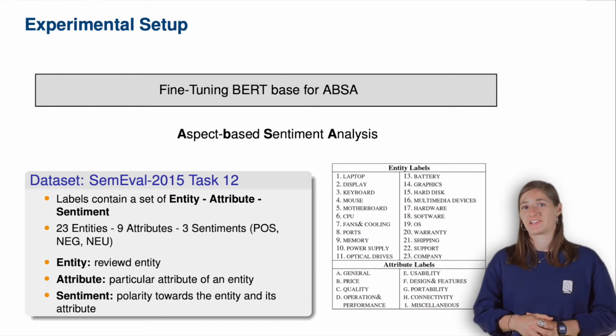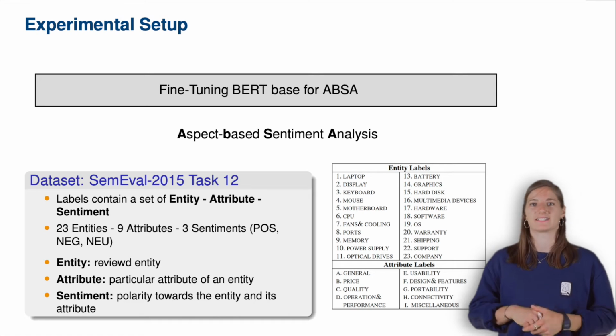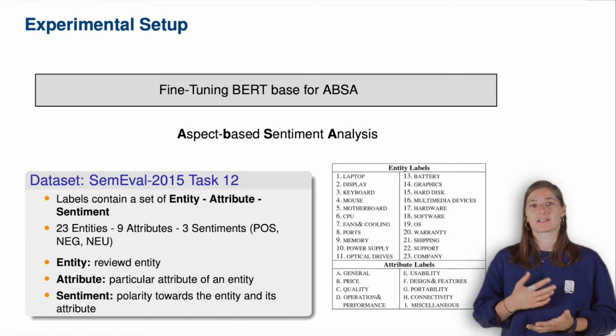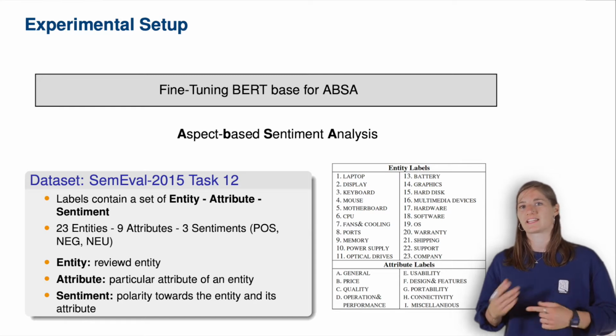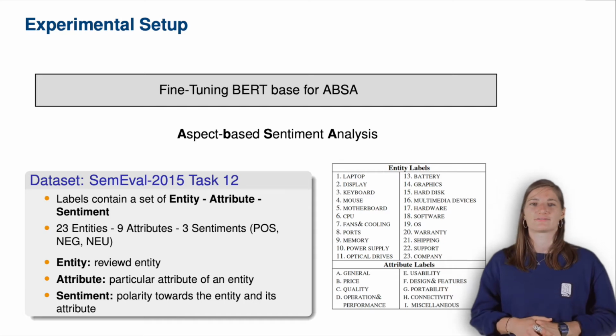An aspect category is defined as a combination of an entity and an attribute describing the entity. The second part of the annotation is the sentiment label, which expresses the polarity towards the aspect category and can take on the values positive, neutral, and negative.